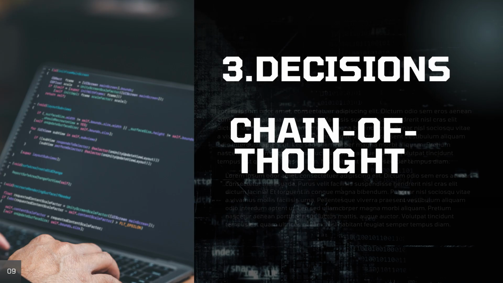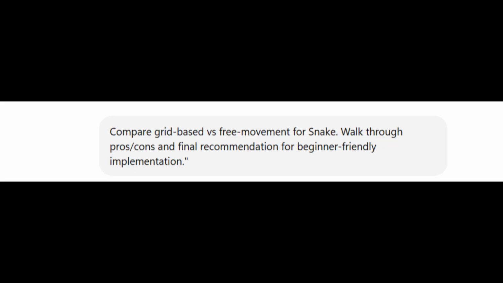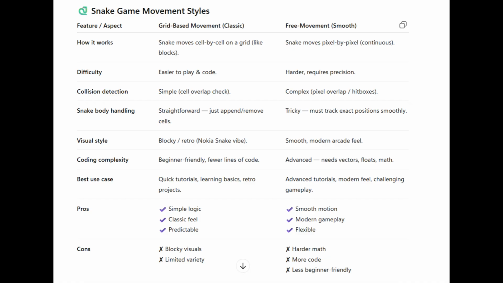The third is decision, followed by the chain of thought. In this step, we mostly decide among the options we have and apply the chain of thought strategy. For example, in this snake game, we wanted to understand whether the model has to use grid-based or free movement of the snake. It gives a proper difference between the two to decide which one to follow.